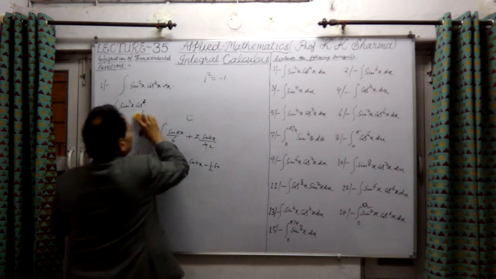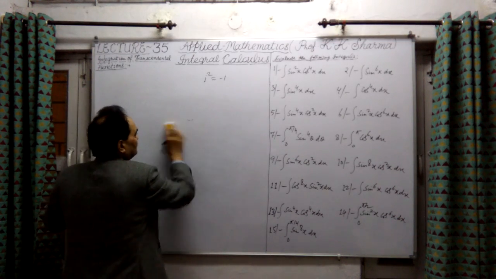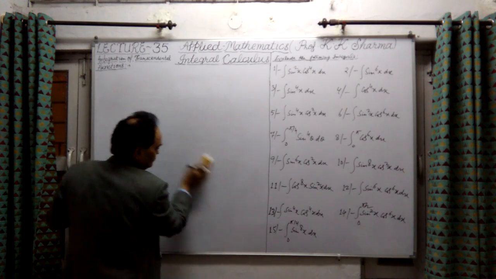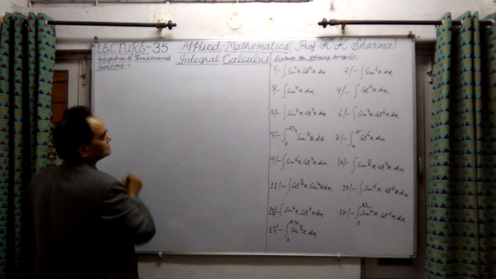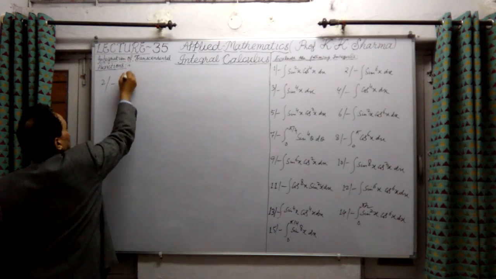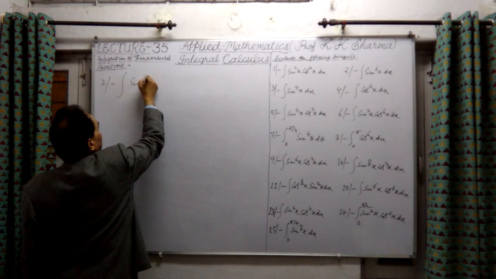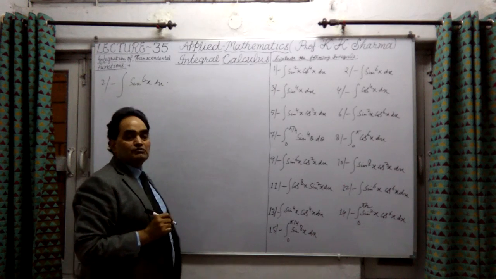Now let me talk about the second question. Now, what kind of question is the second question? Question number two is one trigonometric function, that is the integral of sin to the power 6 x dx. Now sin 6x we have to expand.